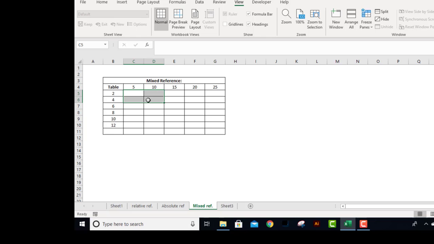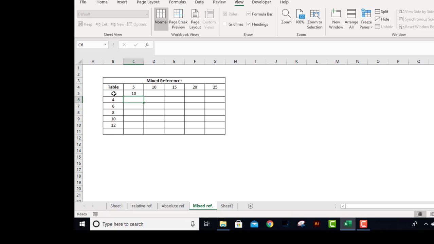In this case, you can see that we have a few numbers on the left side and in the top row. Now I want to fill this complete table with the results. If I use equals, this into this, you can see it's a multiplication of these two numbers, C4 and B5, and when I press enter, I'll get the result. The exercise is that I want to do it only once, and when I copy and paste it towards the right and downwards, it will show me the multiplication of all the values, which is not possible without using a dollar sign smartly.